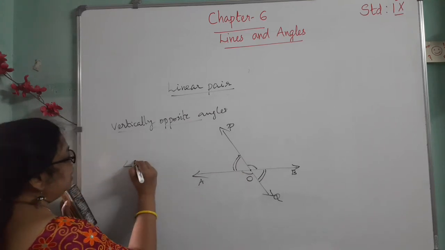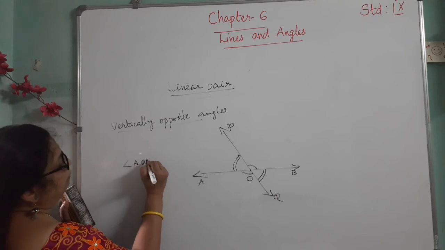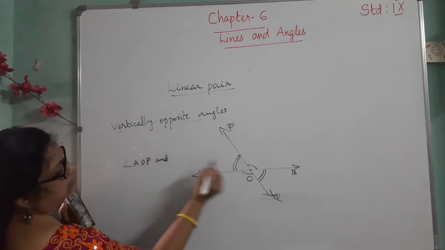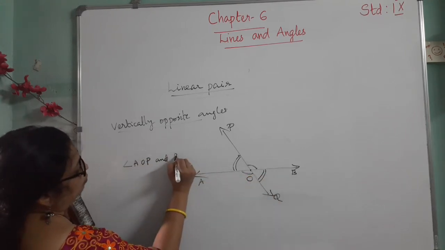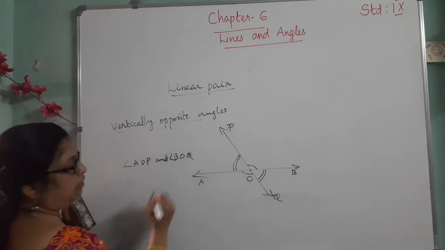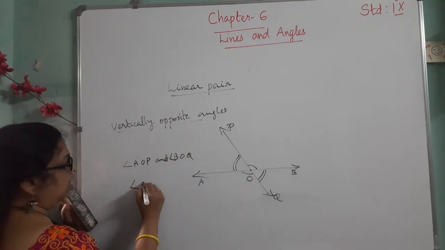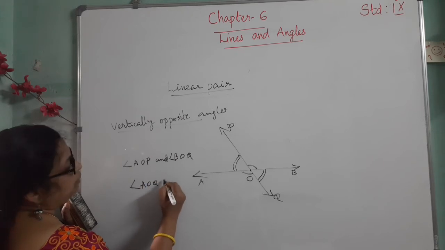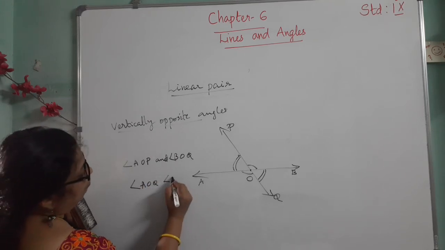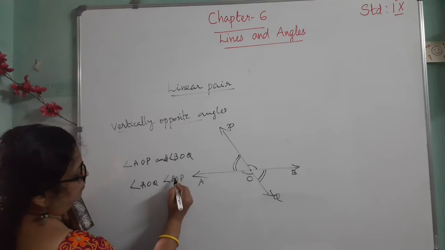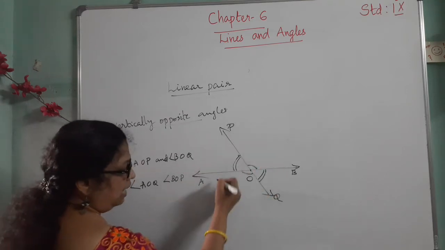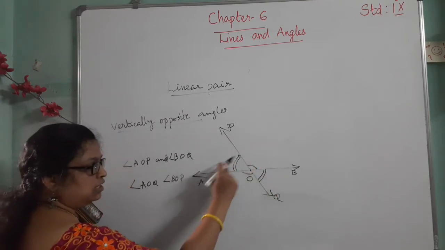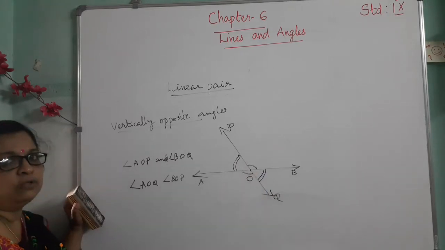That is, angle AOP and angle BOQ are vertically opposite angles, and angle AOQ and angle BOP, that is, this angle and this angle are vertically opposite. This and this are vertically opposite angles.